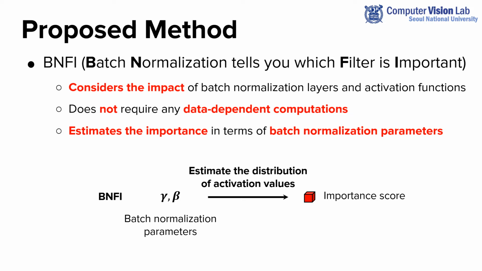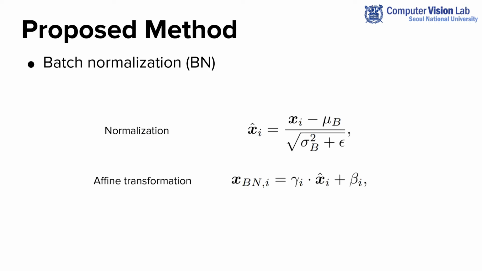In our paper, we propose BNFI, which means batch normalization tells you which filter is important. BNFI considers the impact of batch normalization layers and activation functions, but does not require any data-dependent computations, which combines the strengths of the previous methods. This is possible because BNFI can estimate the importance in terms of the batch normalization parameters in a pre-trained network. Now I will elaborate on BNFI.